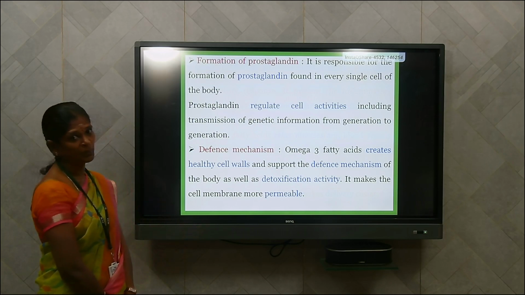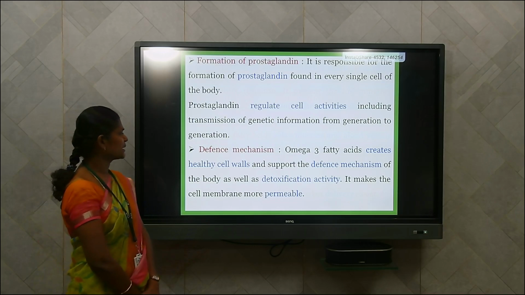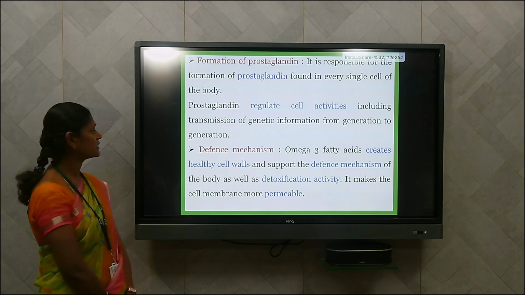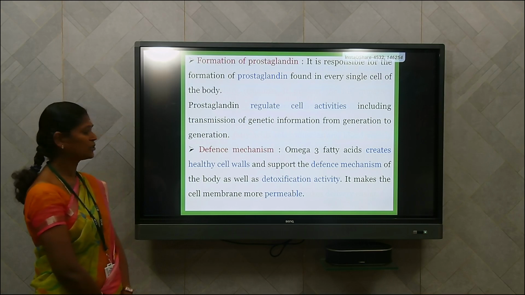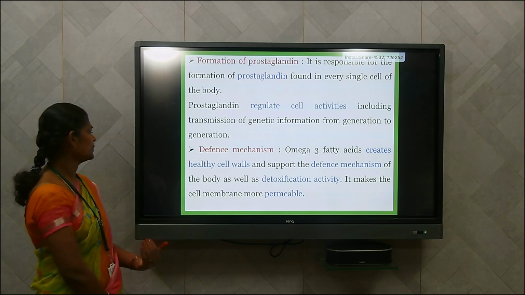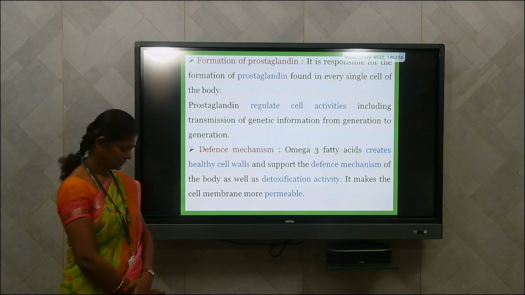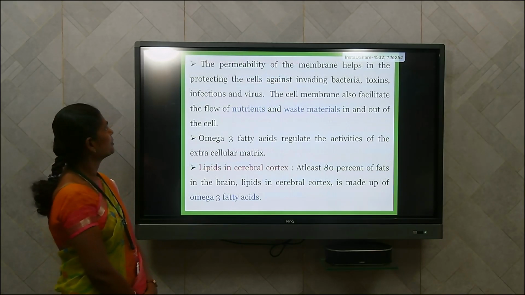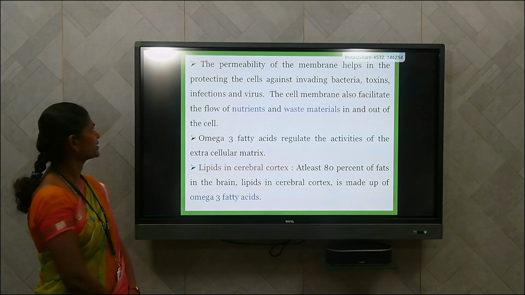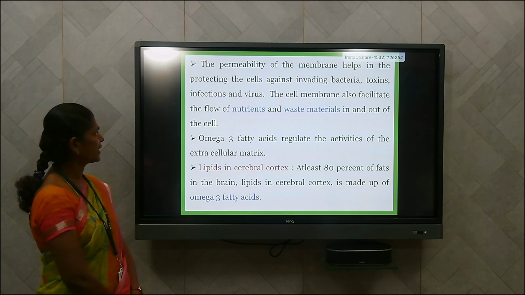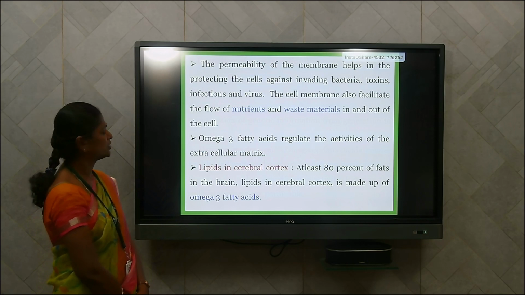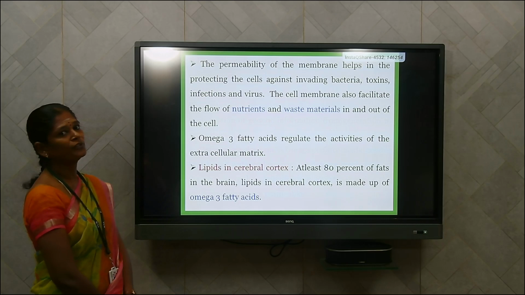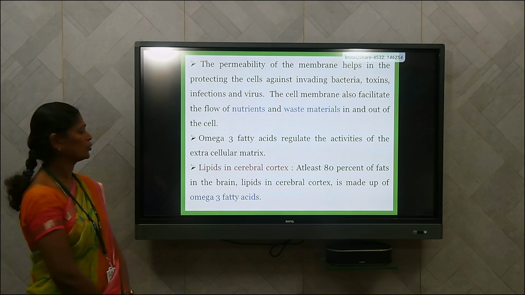Omega-3 fatty acids also support defense mechanisms. They create healthy cell walls and support the defense mechanism of the body as well as detoxification activity, so that it makes the cell membranes more permeable. The permeability of the membrane helps in protecting the cells against invading bacteria, toxins in the body, and also infections and viruses. The cell membrane also facilitates the flow of nutrients and waste materials in and out of the cell.